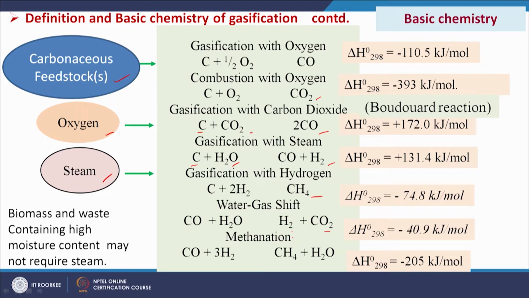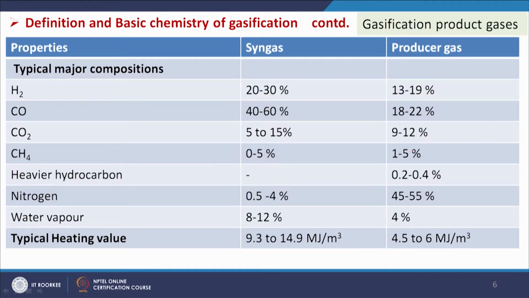These are the elementary reactions, and del H values are also given for the different reactions. The gasification with carbon dioxide is also called the Boudouard reaction, and this is an endothermic reaction. So, it is clear from this that both endothermic and exothermic reactions take place during the gasification process, and we have also discussed that if we use oxygen we will get syngas, and if we use air we will get producer gas. Now, we will see the difference in composition between these two gas types.